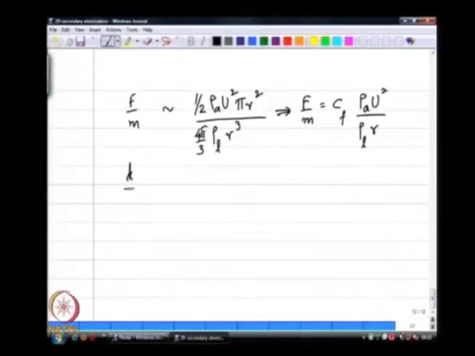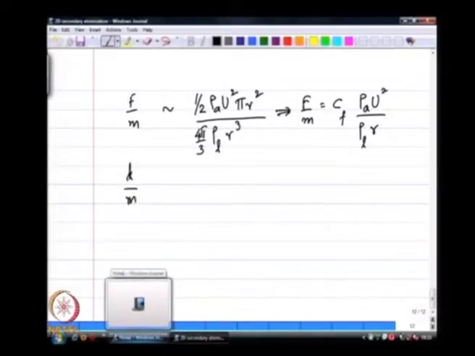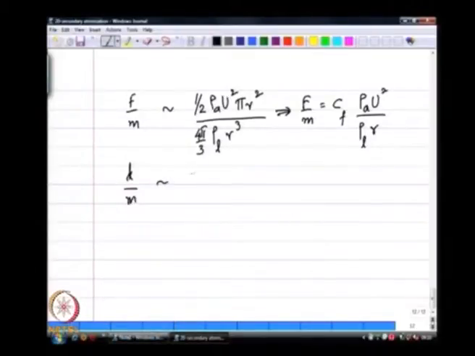Likewise, K by m has units of force per unit mass, and in this case K has the same units as sigma, sigma being surface tension, in Newton per meter.